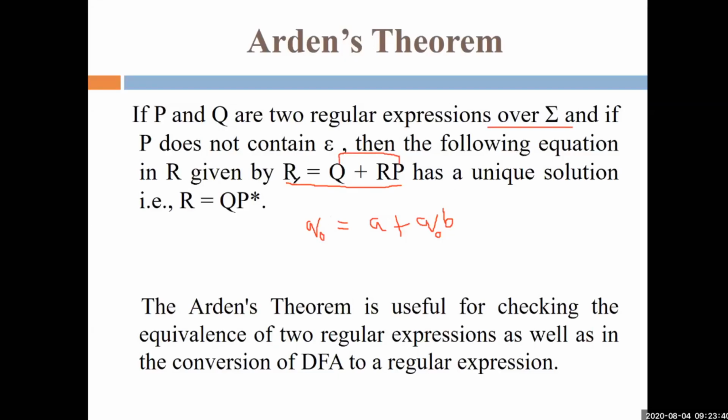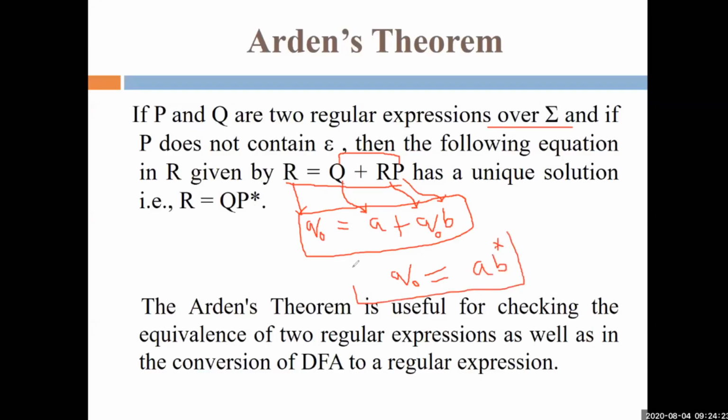So just see here, R is any variable, and Q is any regular expression over sigma, meaning any input alphabet, that may be A, B, 1, 0, whatever. R here is Q0. And P is a regular expression over sigma, so this is P. So we can write the solution as R, meaning Q0, equals QP star. Q is A, and P is B, so B star. Now this is the complete regular expression for the given equation Q0 equals A plus Q0B.